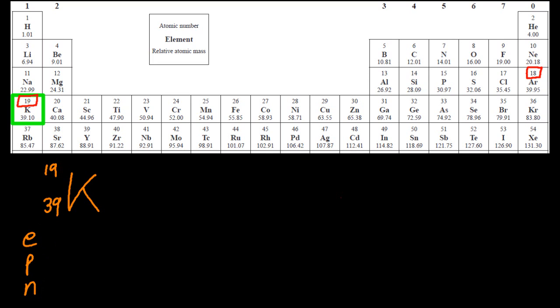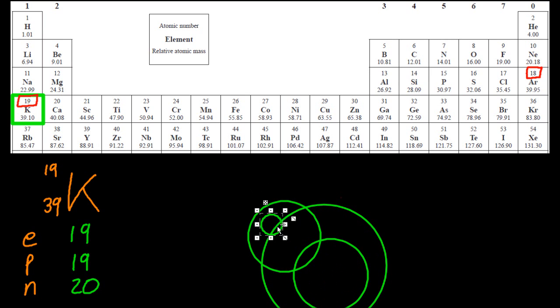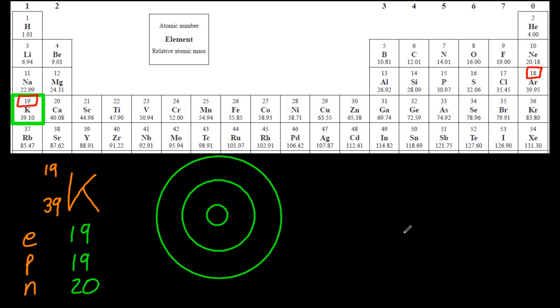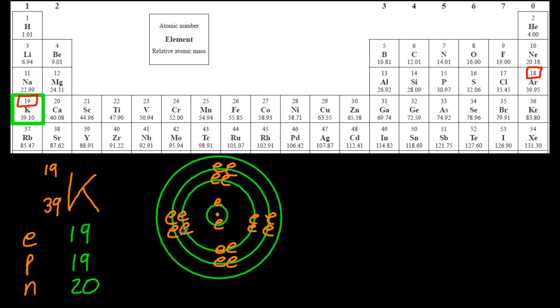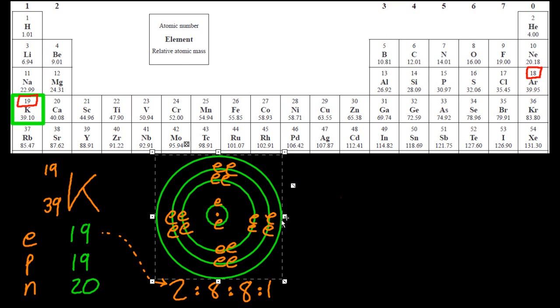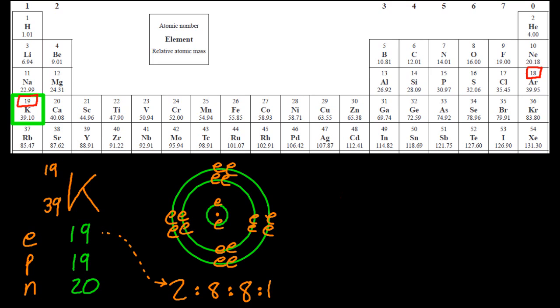Let's dig a little deeper. So there's potassium, electrons, protons, and neutrons. And you can see it's got four shells. 2, 8, 8, 1. So if potassium can lose that one electron, it will look like argon. It will have a full outer shell. And that's what these things are trying to do. These atoms are trying to attain a full outer shell, which is intrinsic stability, just like the noble gases. And so that outer shell is full with 8.